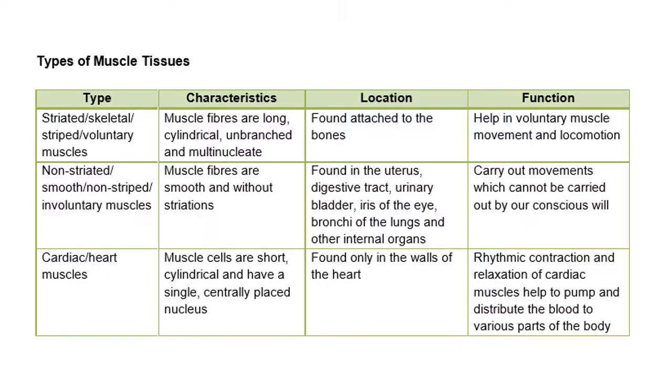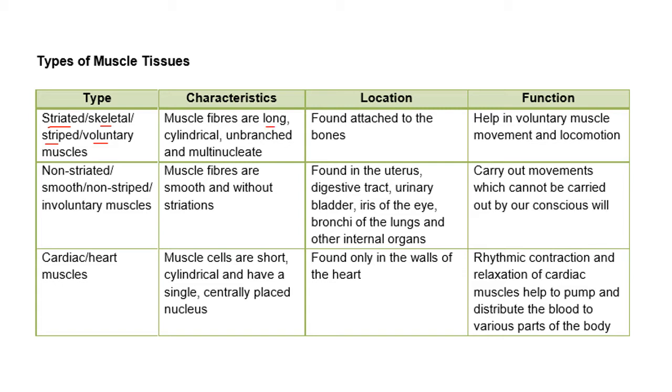Now we'll just see a brief summary, the comparison of the types of muscle tissues. So first we talk about the striated muscles, also called skeletal muscles or striped because of the bands, and they are the voluntary muscles. What did we say of the characteristics?